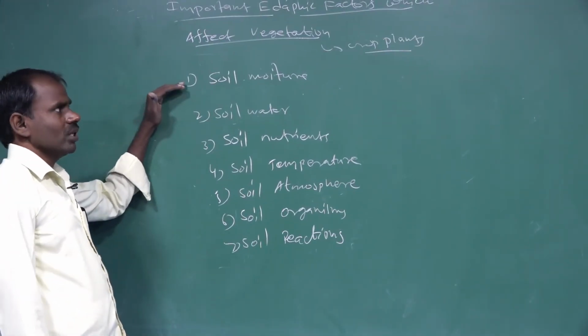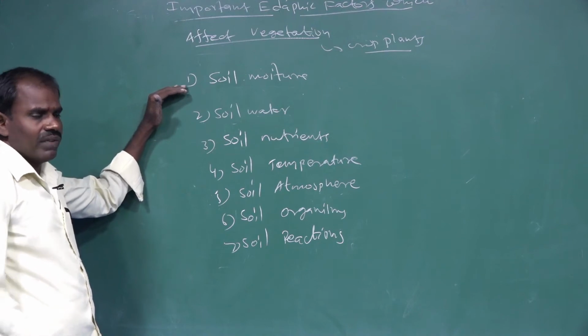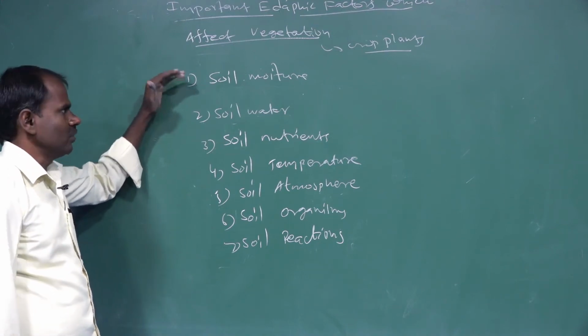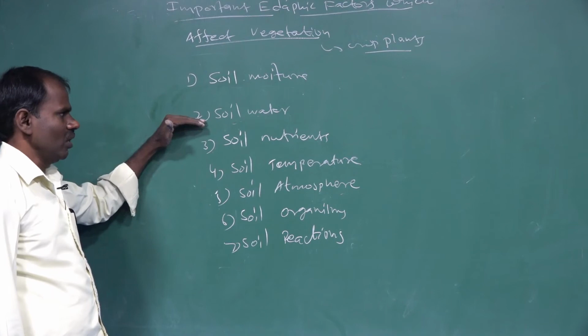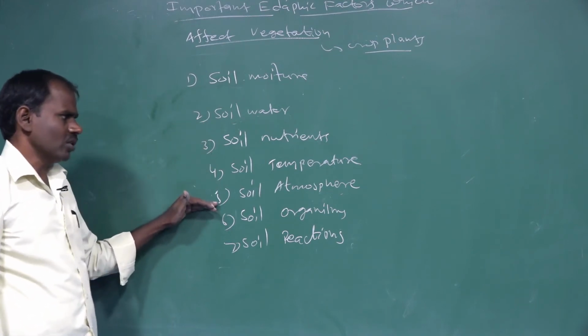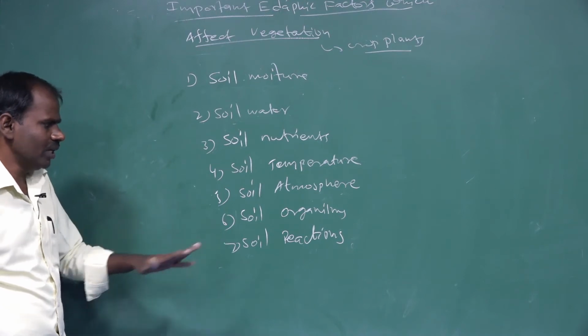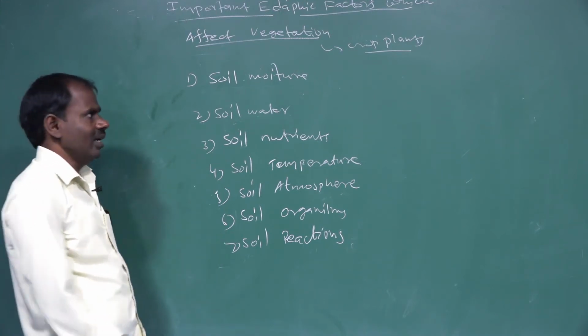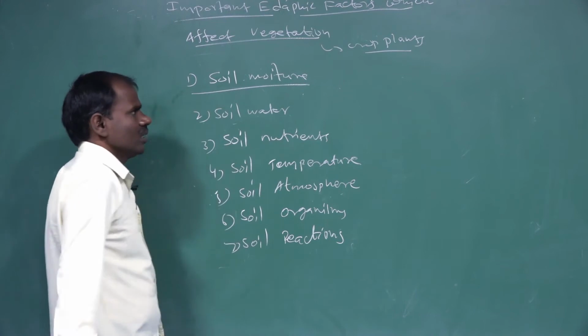So these are the important edaphic factors that affect vegetation growth. First is soil moisture, second soil water, third soil nutrients, fourth soil temperature, fifth soil atmosphere, then soil organisms and soil reactions. First we are going to discuss soil moisture.